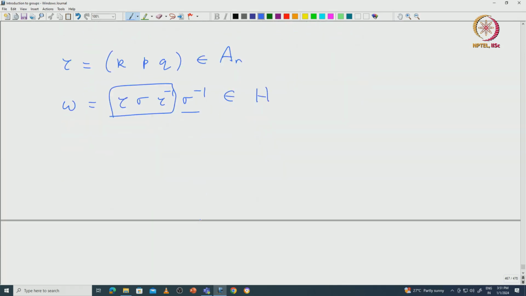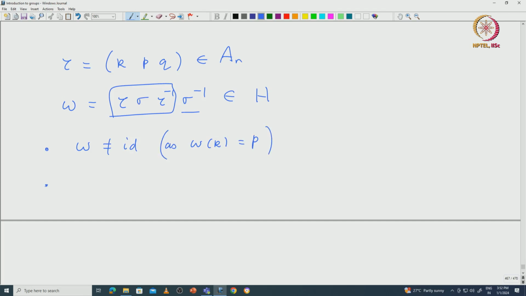Now I will leave it to you to check the following. This omega is actually not identity. Especially, omega of k is going to be p, so it cannot be identity.